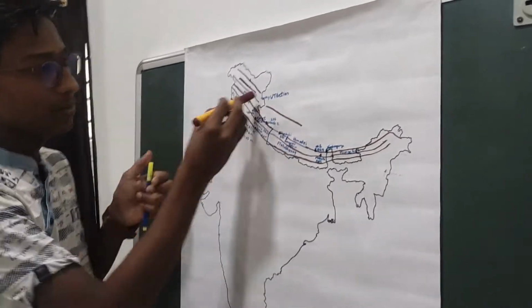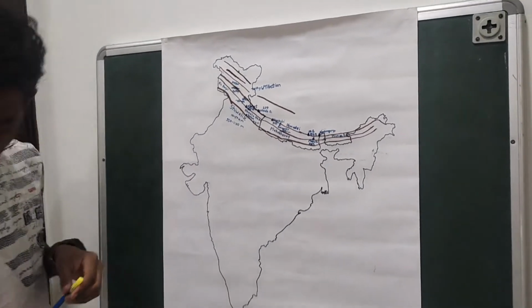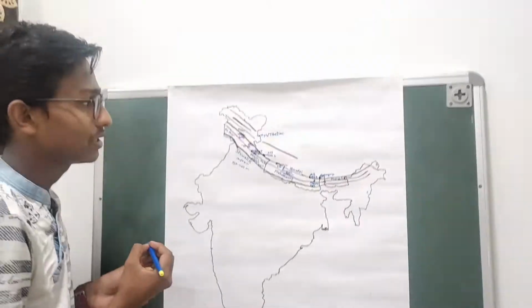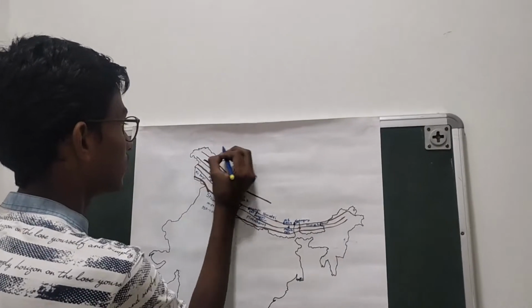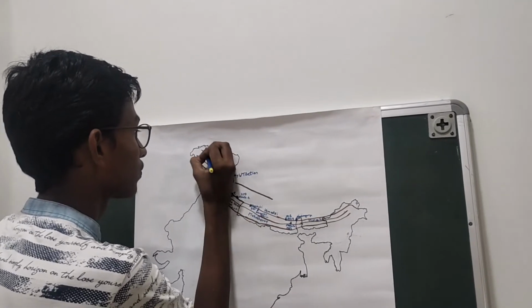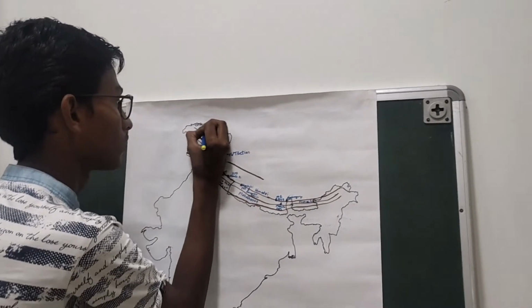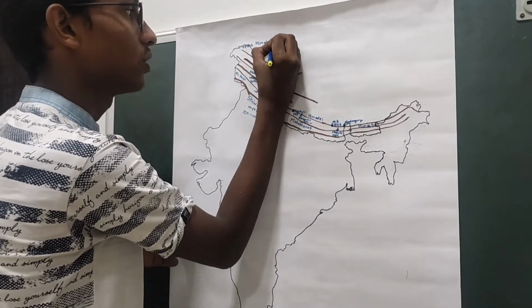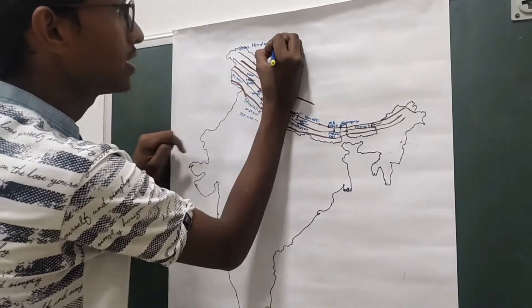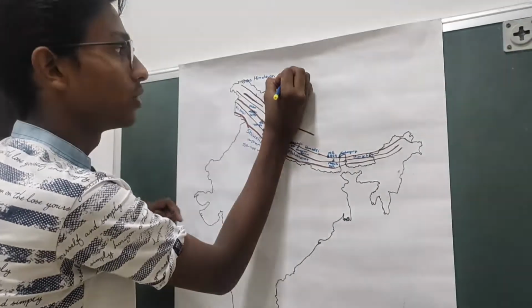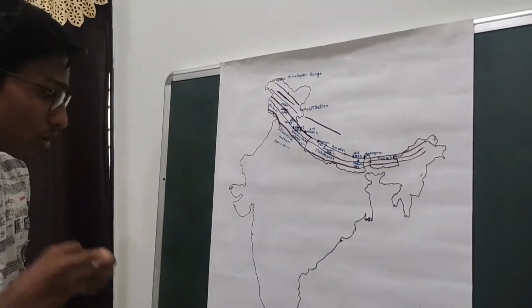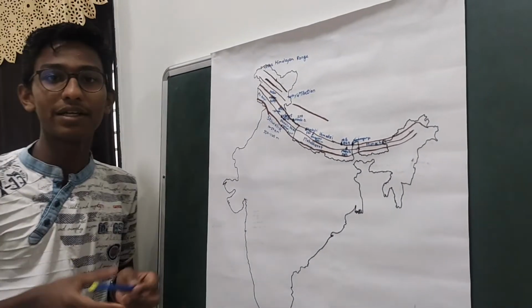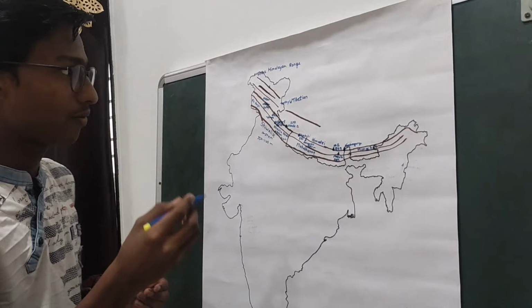So these are the three sub-ranges of the Trans-Himalayan range. This Trans-Himalayan range is 40 km wide and 965 km long.